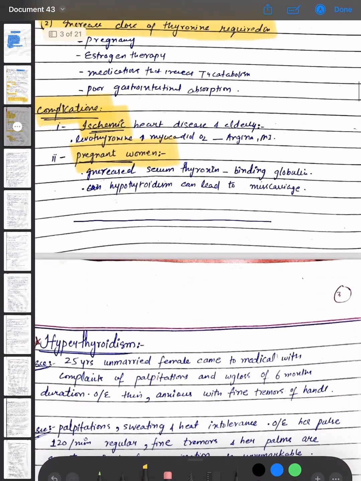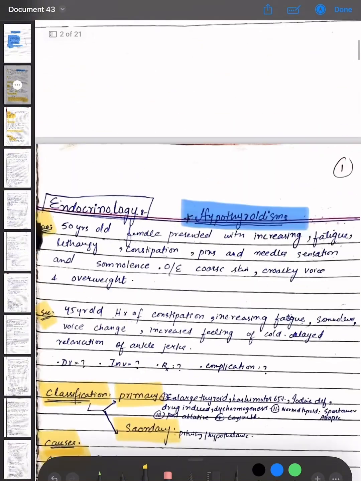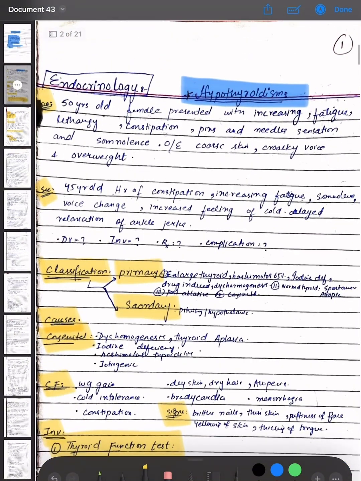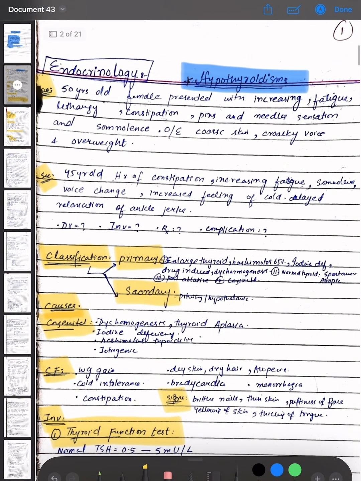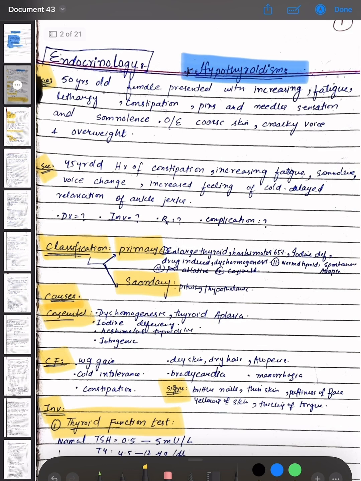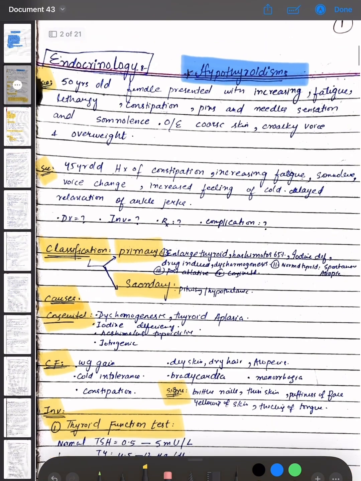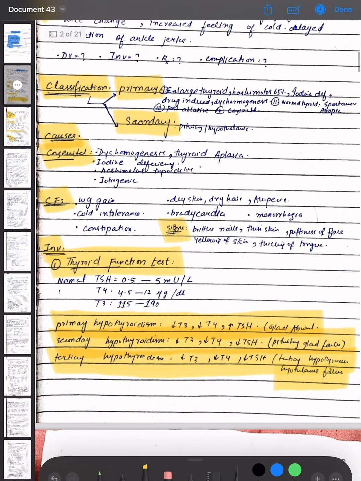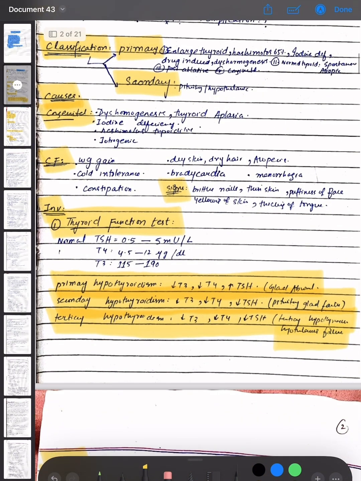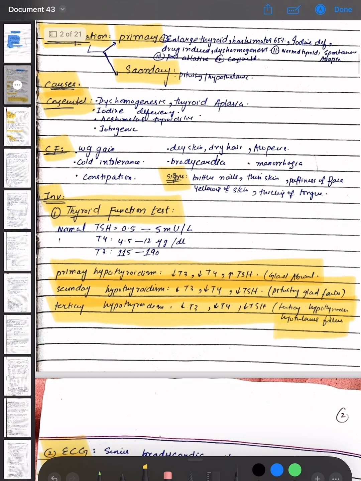So we have discussed the first topic of endocrinology, that is hypothyroidism, in which there is a scenario of 50-year-old female presented with increasing fatigue, lethargy, constipation, pins and needle sensation, and somnolence. On examination, she is having coarse skin, croaky voice, and she is overweight. So what is the classification of hypothyroidism? It is primary and secondary. And what are the causes? These are congenital. And the clinical features and signs and the investigation options, these are thyroid function test, which is